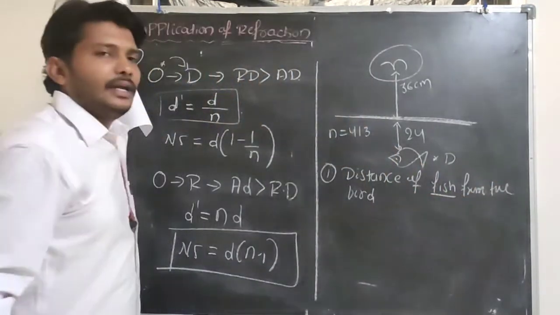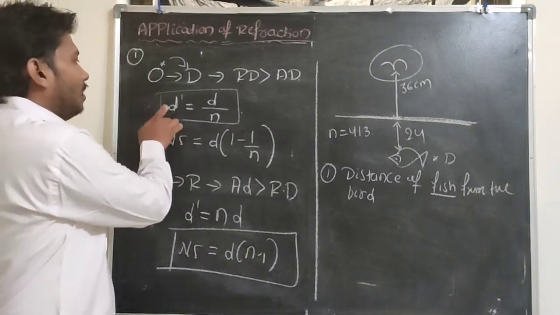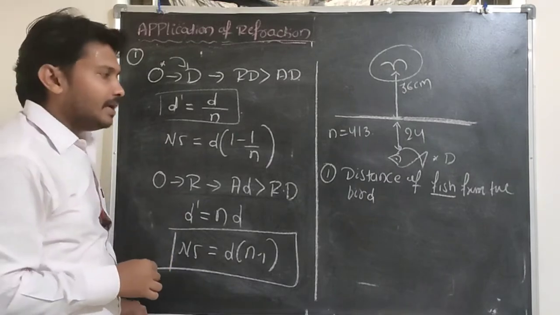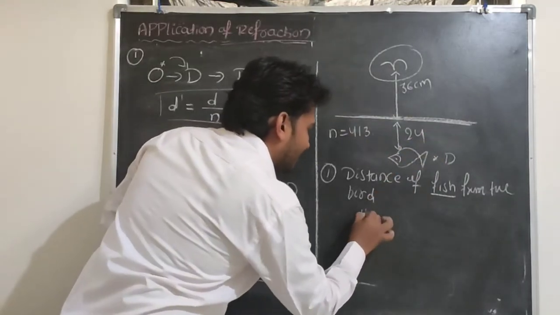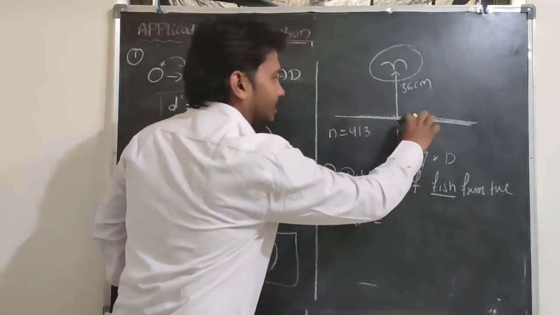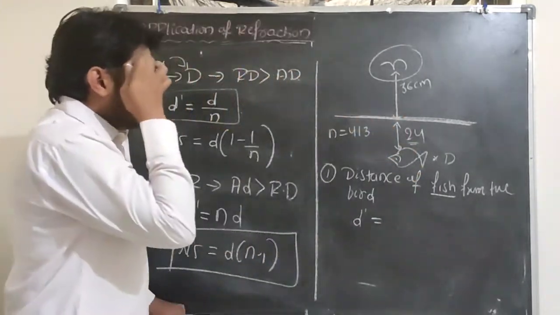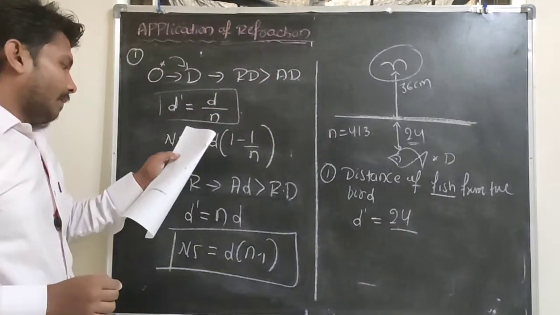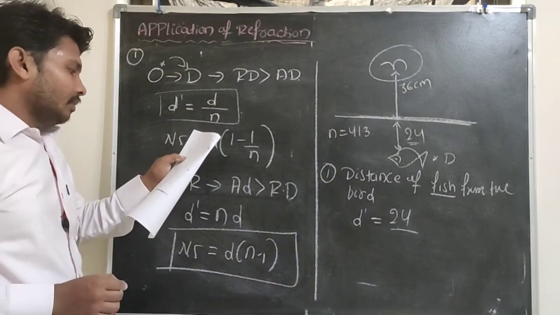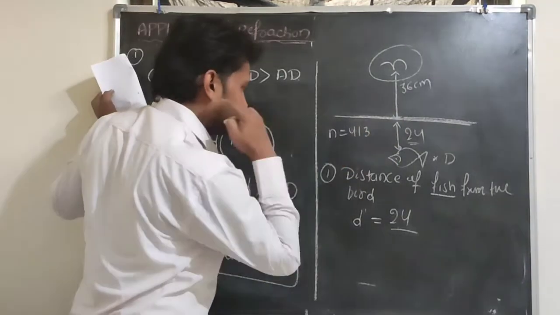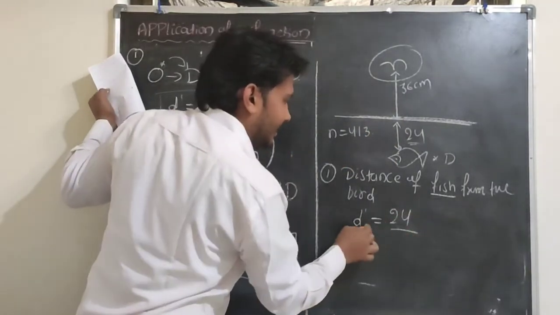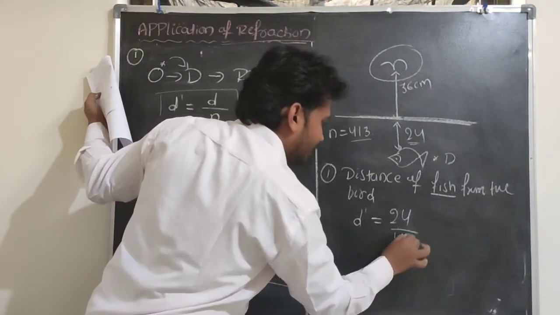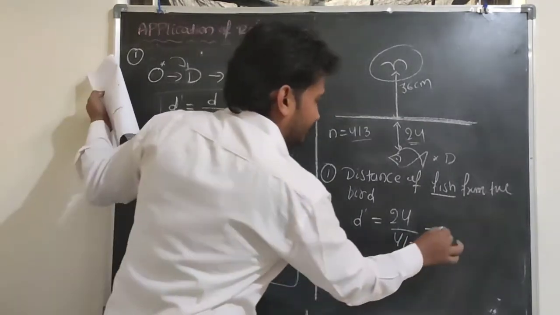The fish is in a denser medium. When the object is in a denser medium, what is the formula to calculate the apparent depth? D dash is equal to d by n. The distance value is 24 centimeter, and the refractive index of water is 4 by 3.